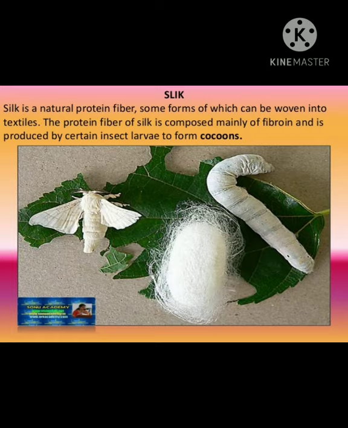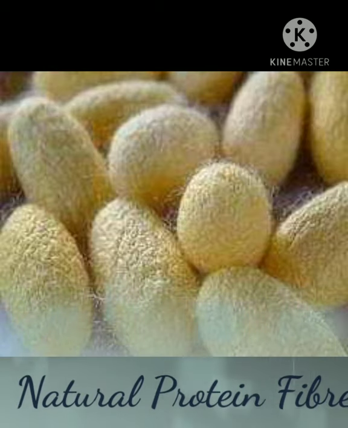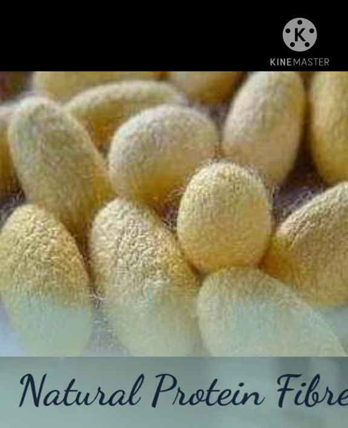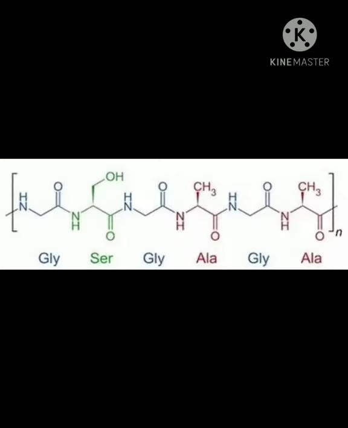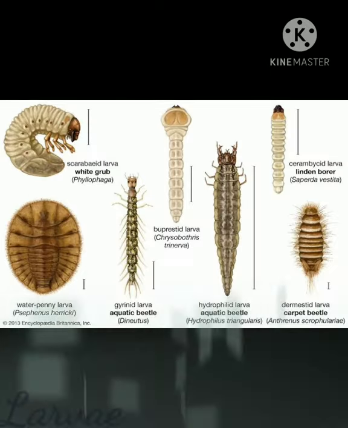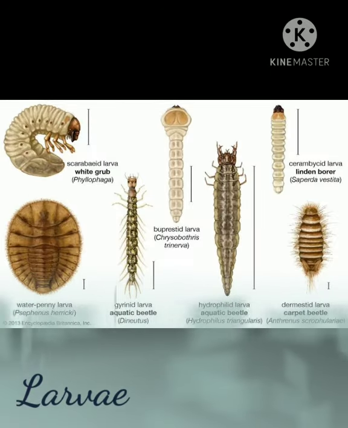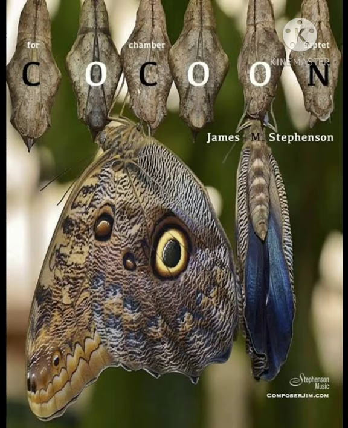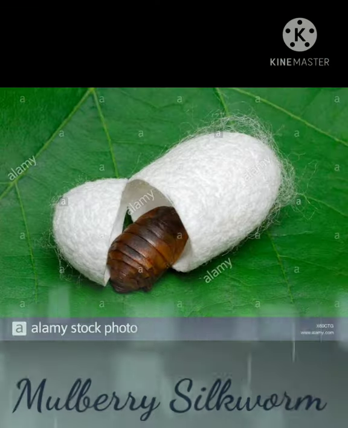Silk. Silk is nothing but a natural protein fiber, some forms of which can be woven into textile. The protein fiber of silk is composed of fibroin and is produced by certain insect larvae to form cocoons. The best known silk is obtained from the cocoon of the larva of the mulberry silkworm. Silk is known for its shine and softness as a material.